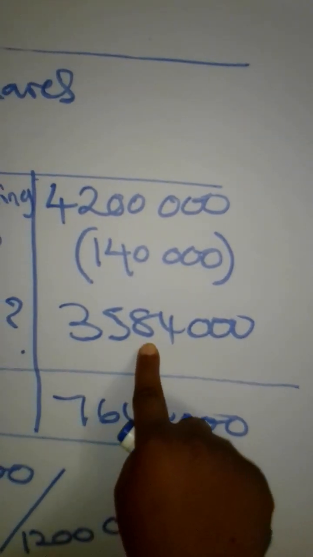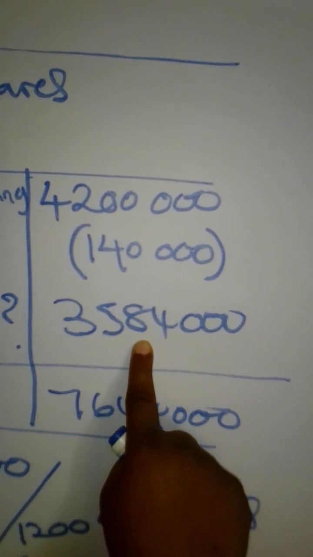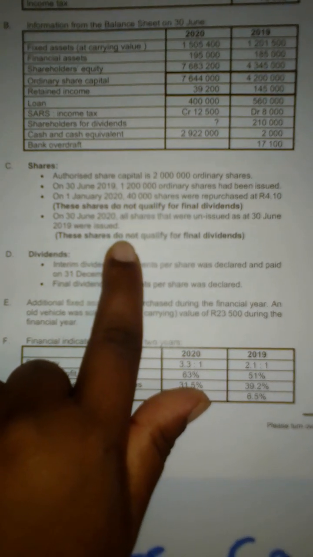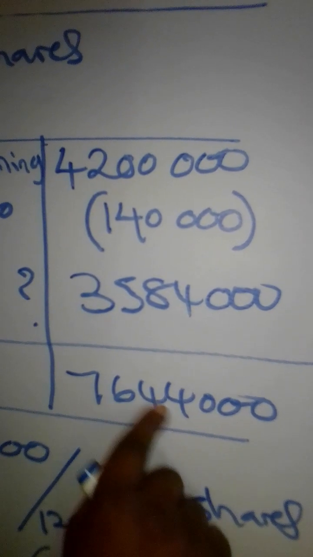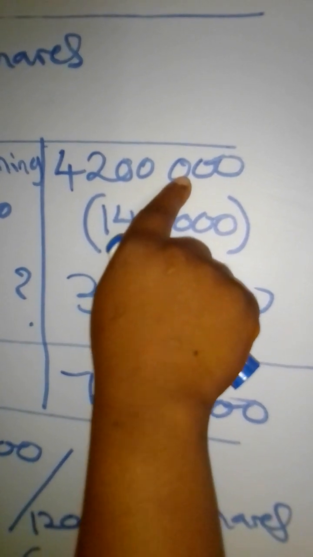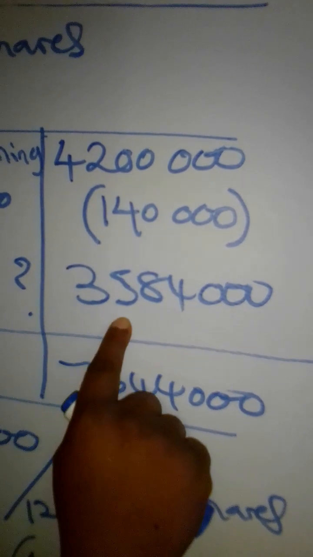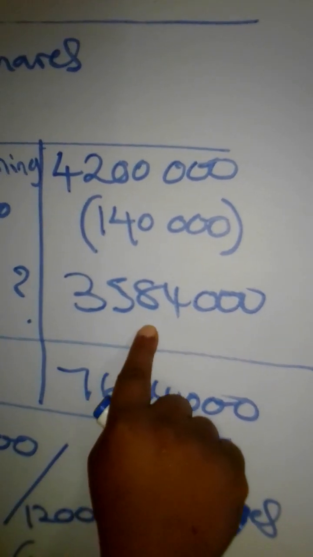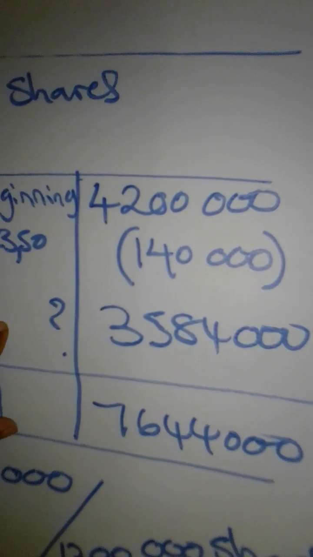This is the amount for our 800,000 shares that were issued on the 30th of June 2020. How did we get this amount? We looked at the balance at the end, we minus the balance at the beginning, and then we added back the repurchase. It gives us 3,584,000.